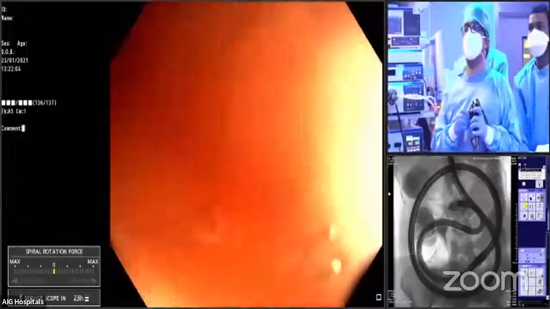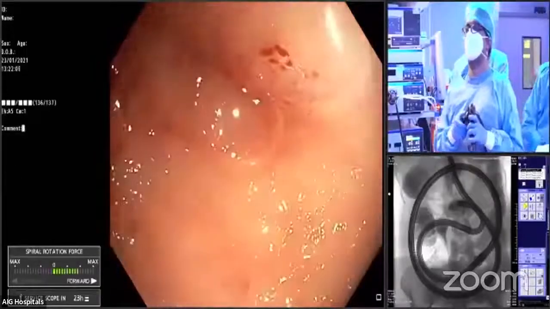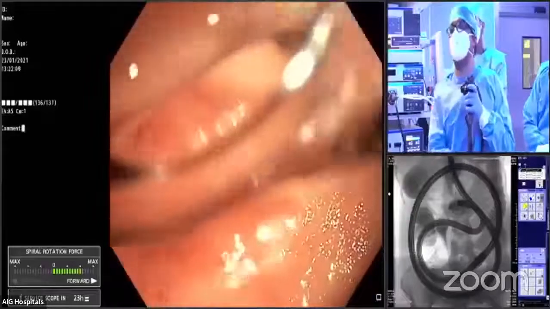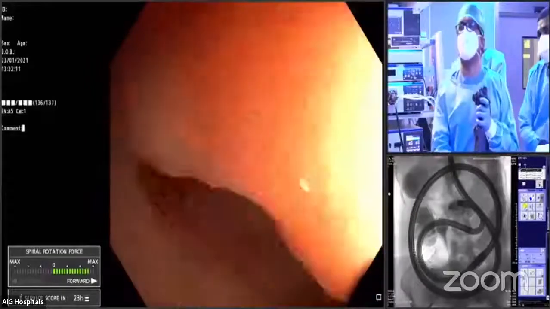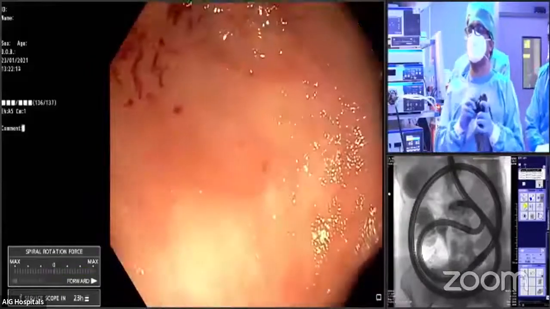So we'll take the biopsies as this patient has evidence of protein losing enteropathy. We'll definitely take biopsies.